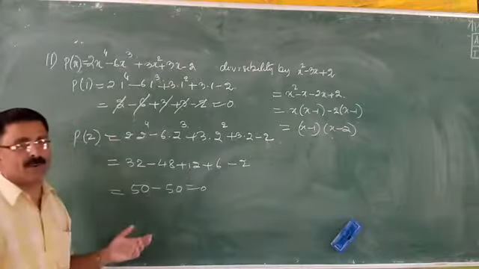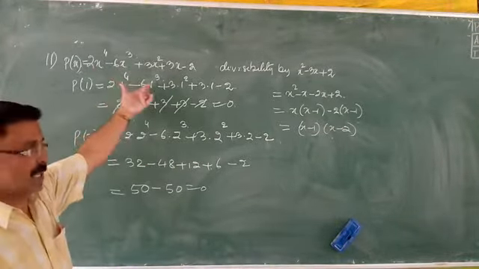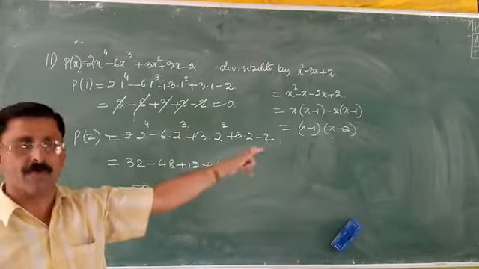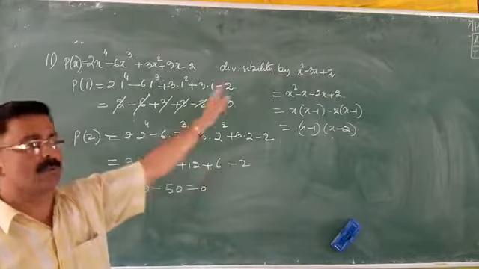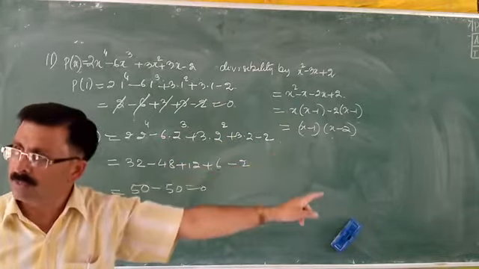Wow, wonderful. Now we can say, since the given expression is divisible by x minus 1 and x minus 2, therefore the expression is also divisible by x square minus 3x plus 2. Understood?